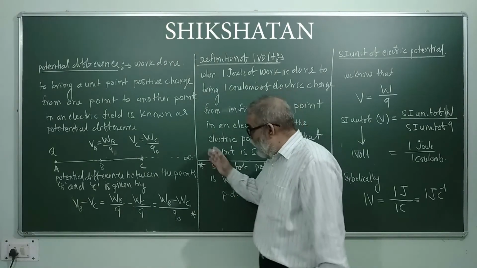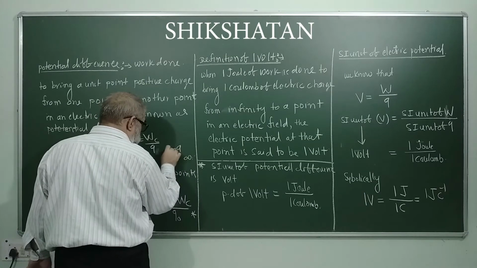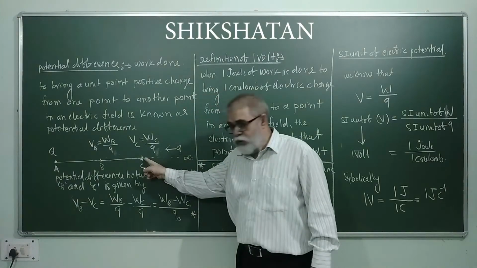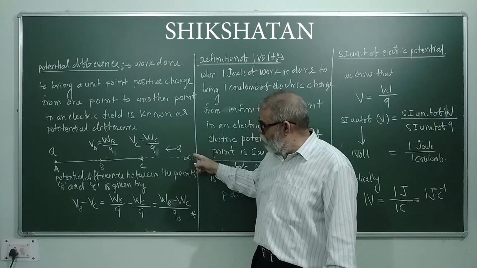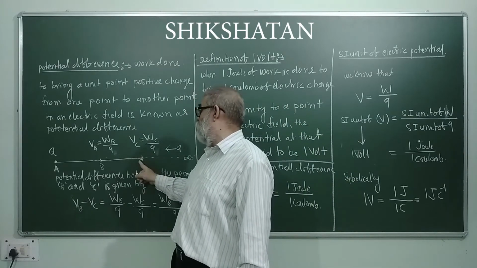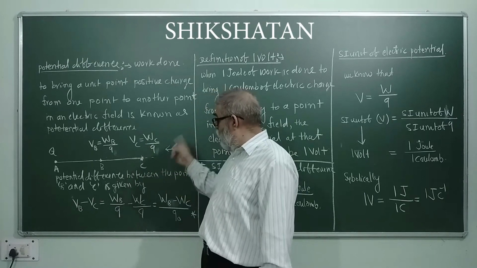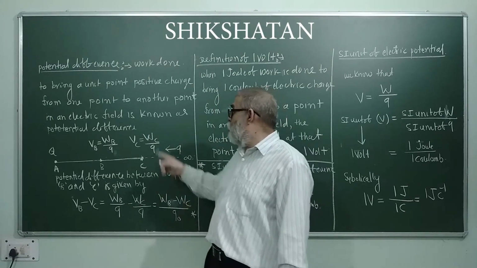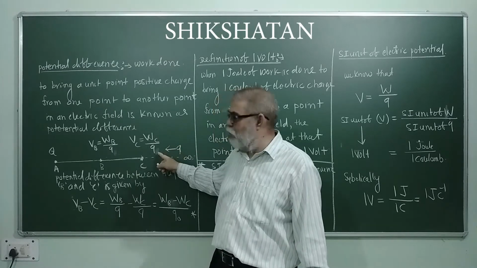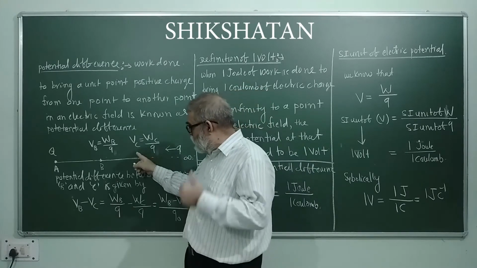Now we make the unit positive charge, or test charge, move from infinity to point C. When the test charge Q moves from infinity to point C, the electric potential at point C is given by WC by Q. Means the work done to bring the test charge Q from infinity to C, that is the work done WC divided by Q. So this gives the value of electric potential at point C.